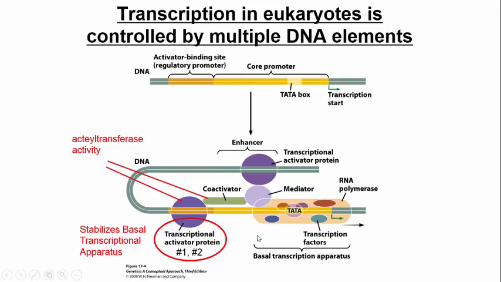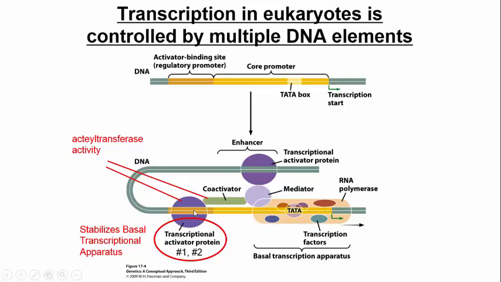There are some other players that are optional, that enhance or increase transcription but are not necessary. Things called mediators, co-activators, other things that are called transcriptional activator proteins, like this one and this one over here. And they can all enhance transcription in 2 ways.